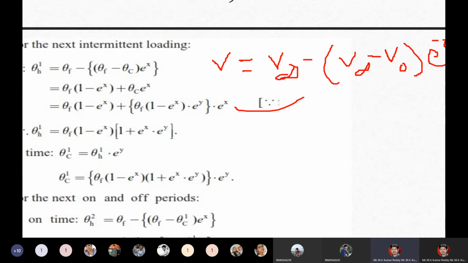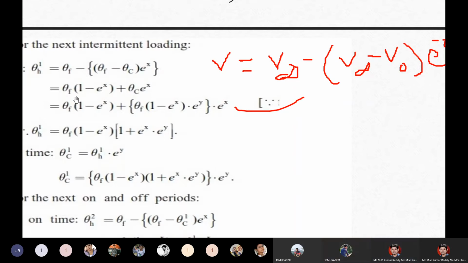Here theta f is taken as infinity, the final state. Theta f minus theta c into e power x. Already we defined what x is: x is equal to minus t1 by tau h.